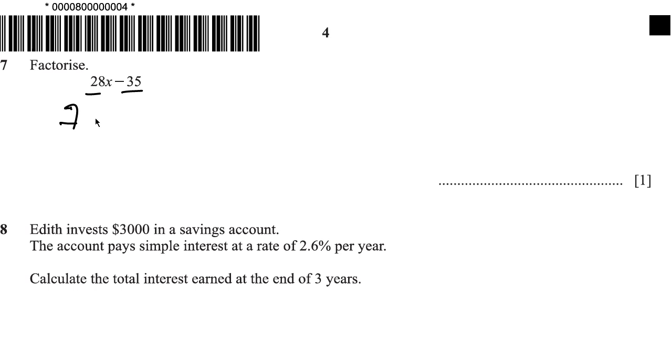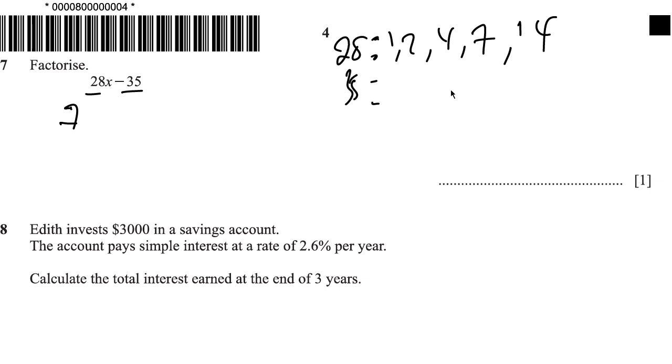You're not going to guess, because you can simply list out the factors of 28: 1, 2, 4, 7, then 14. Then if you list out that for 35: 1, 5, 7, 35. So 7 is the highest common factor.